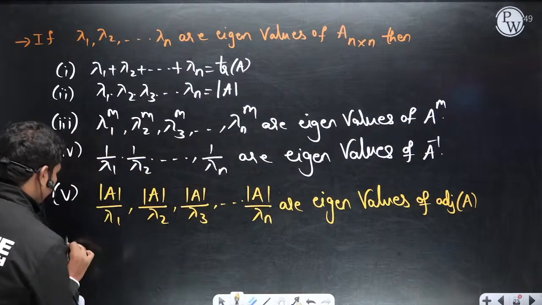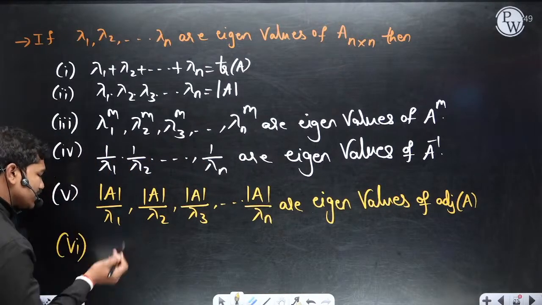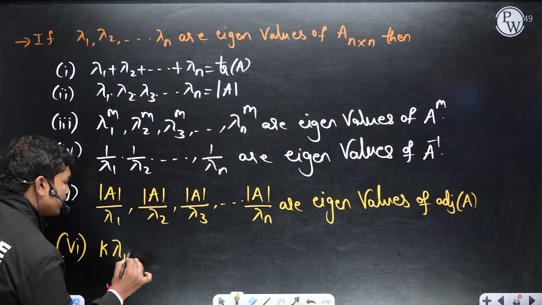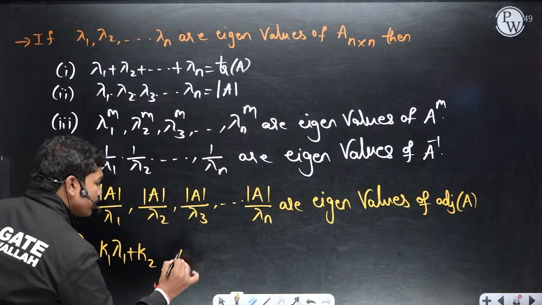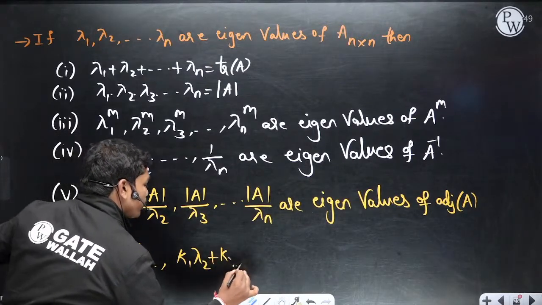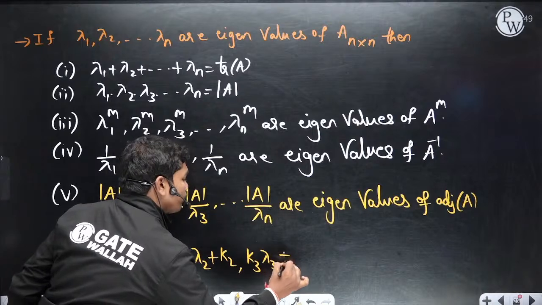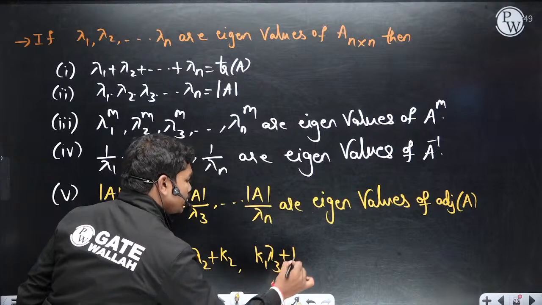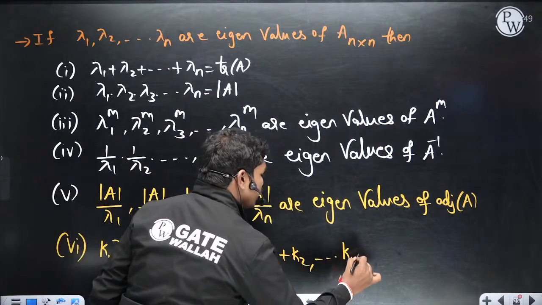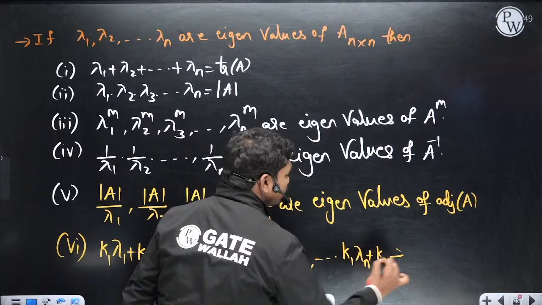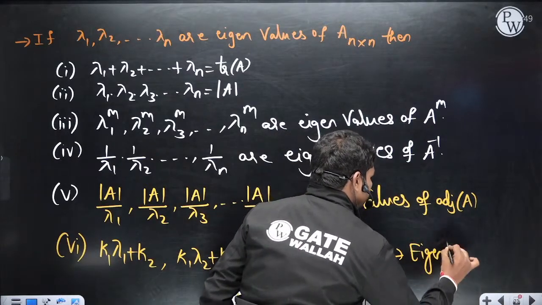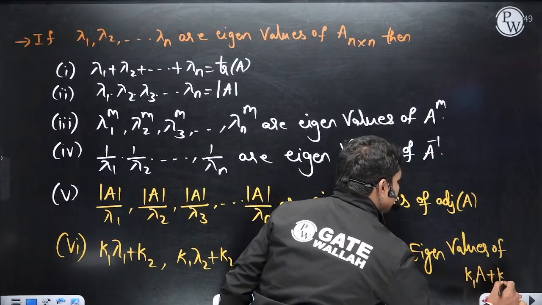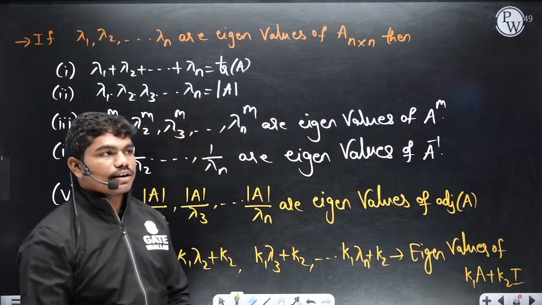Okay, and normally if you see some constants, for example k1 times lambda 1 plus k2, k1 lambda 2 plus k2, k1 lambda 3 plus k2, and so on up to k1 lambda n plus k2, all these are eigenvalues of k1 times A plus k2 times I. Okay, so like this you can write any conversion. This is of adjoint A.